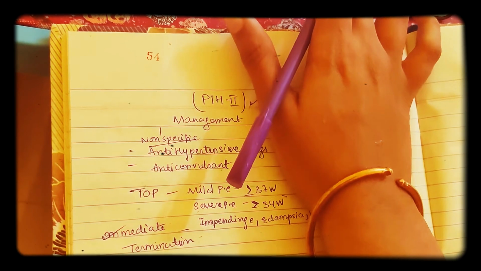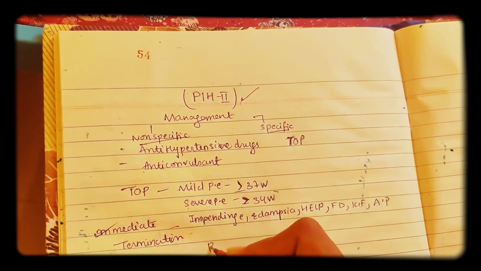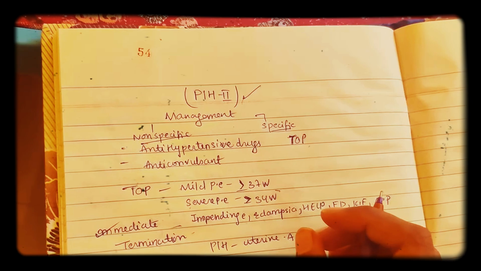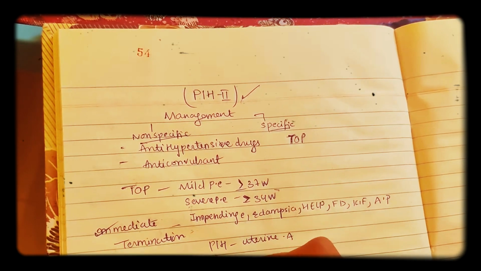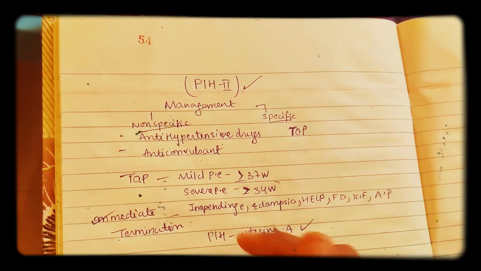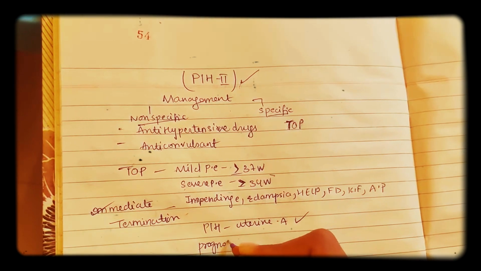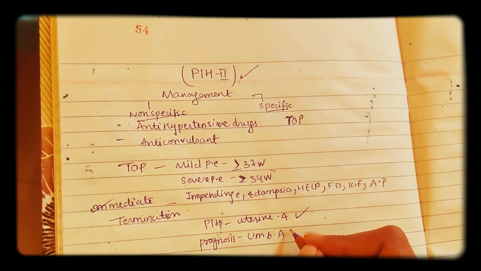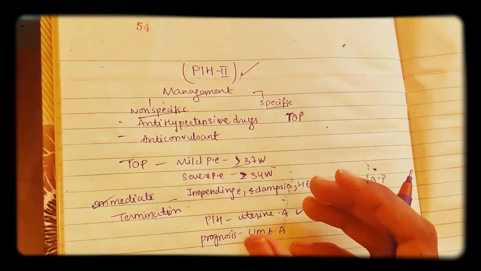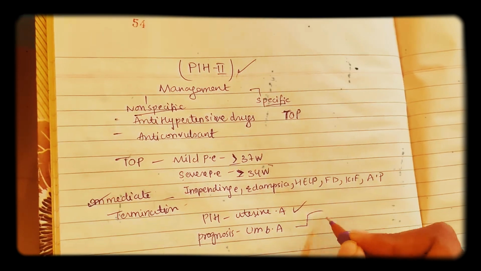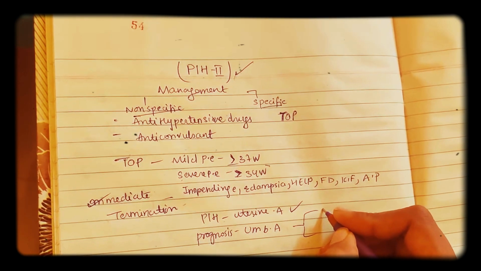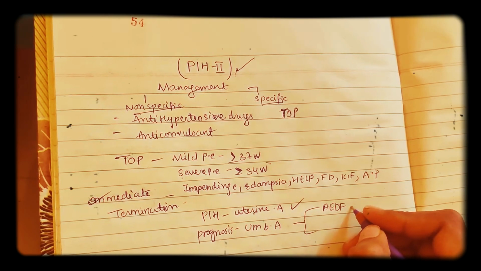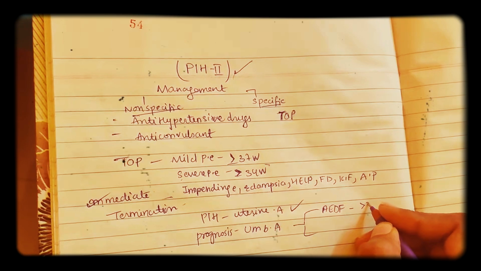Next, coming to the test. In the previous video we discussed that the test we do for PIH is the uterine artery Doppler test, right? There are also other tests to know the prognosis. Now we are doing another test for prognosis, that is the umbilical artery Doppler. In this umbilical artery Doppler we come to know that there are two types of prognosis in PIH. One is AEDF, that is absent end diastolic flow. Here you will terminate the pregnancy within 34 weeks.